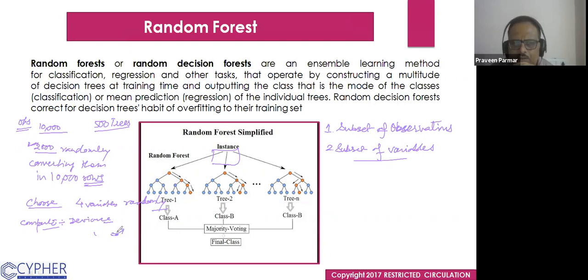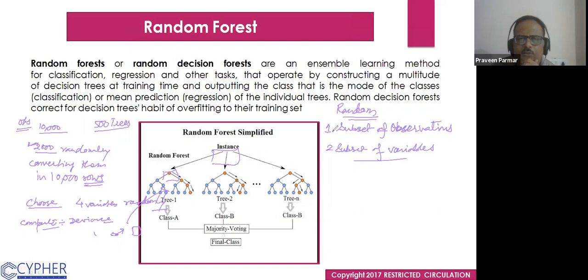Then again we choose 4 randomly. Among the 4, the one which is lower we put, and then again we replace it. Then again we take, and in this way we do this. So it is a random subset of observations and a random subset of variables. Both are random.